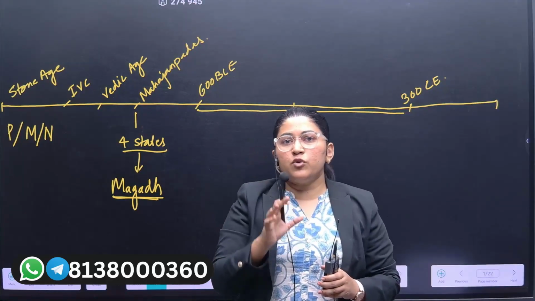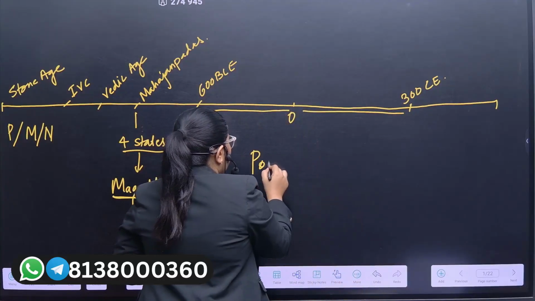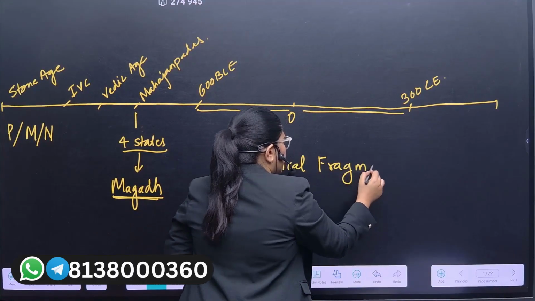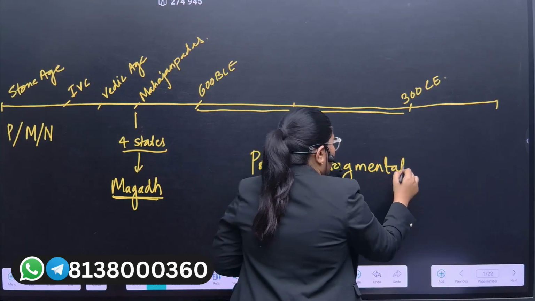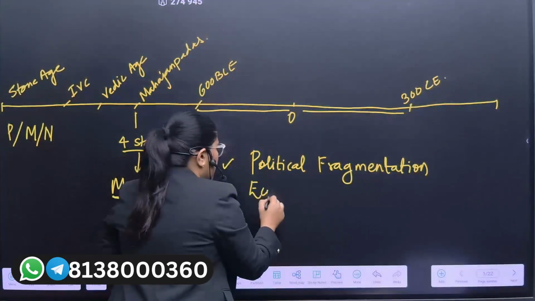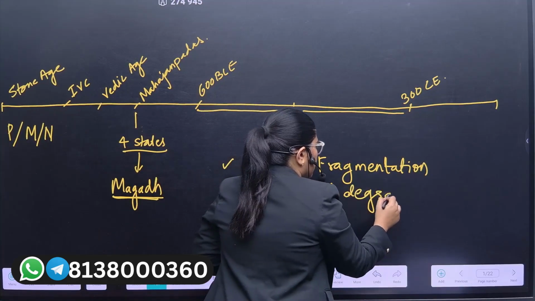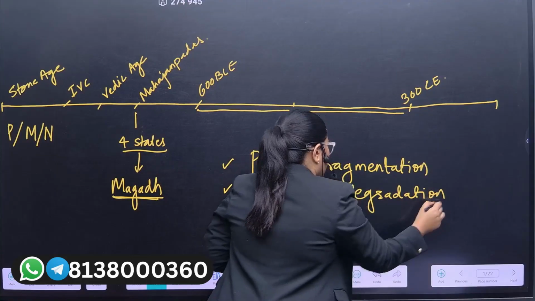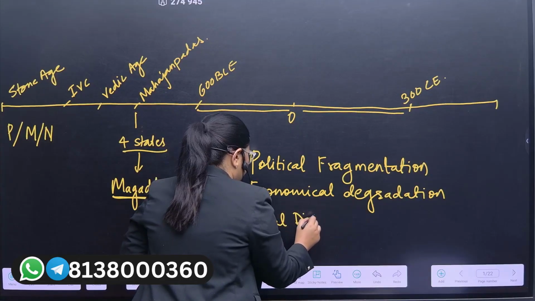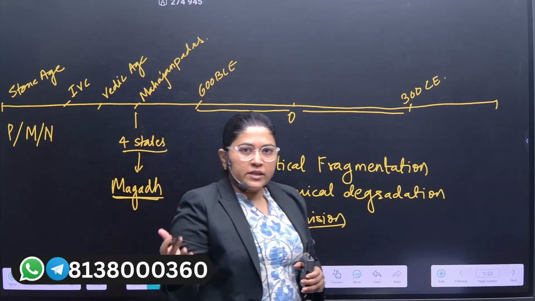This period would be known for its fragmentation of polity, or political fragmentation. Secondly, economic degradation, and thirdly, social divisions, whether these divisions were from the labor perspective or from the religious perspective.